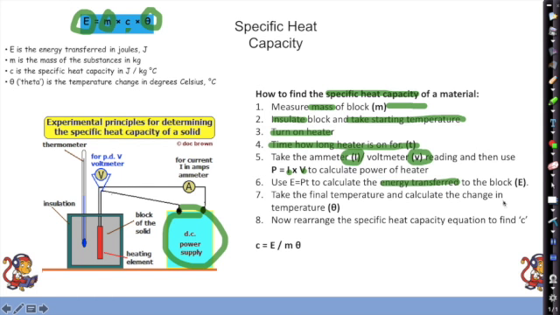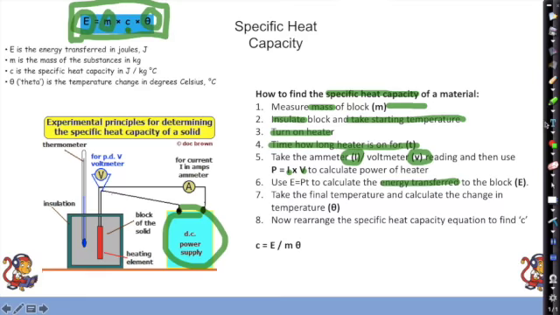So take the final temperature, calculate the change in temperature theta, now rearrange the specific heat capacity equation to find C. So C equals E over m times theta. Like I said, don't feel like you have to get all marks there, but just think about how am I going to take some readings here to be able to work out the missing variables of the equation for me to find C.